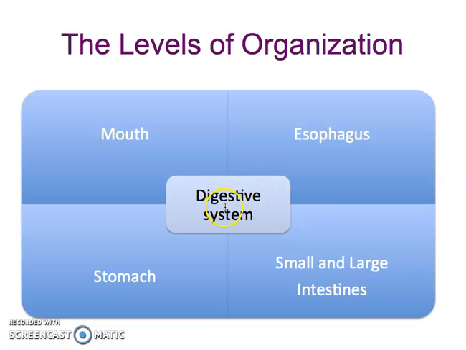Here you can see in the digestive system we have first of all the mouth, then the esophagus, then the stomach, and then the small and large intestines. All these are different organs, and if even one single organ is absent, most probably your digestive system is not working well.